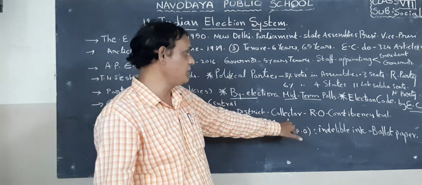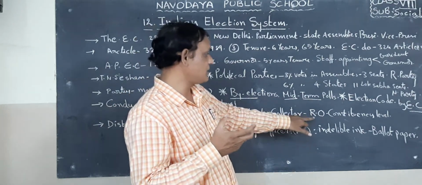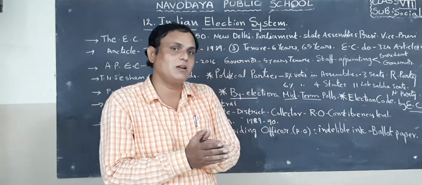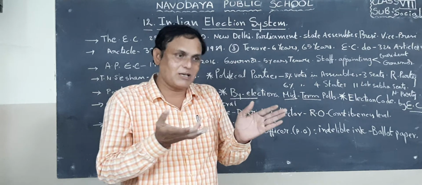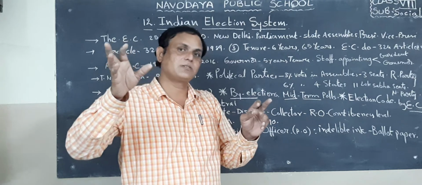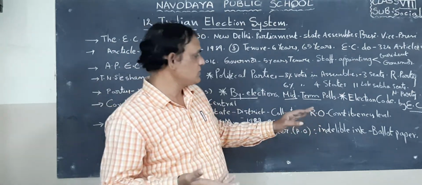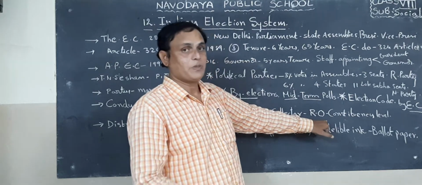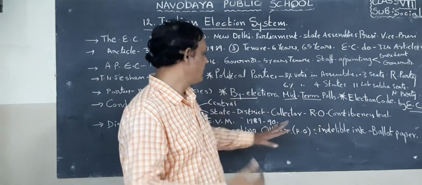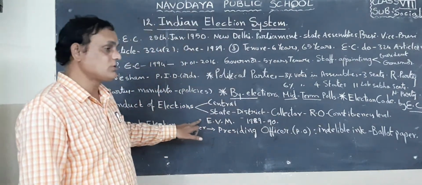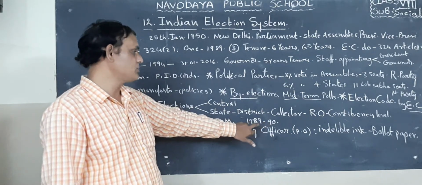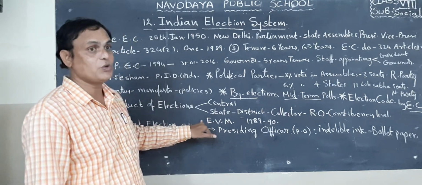Next, he will appoint a returning officer at the constituency level. The returning officer will look after the constituency level, including the polling booths in different mandals and villages under the constituency. So the returning officer is very important and is appointed by the election commission. Next, recently, between 1989 and 1990, the election commission introduced the EVM, that means